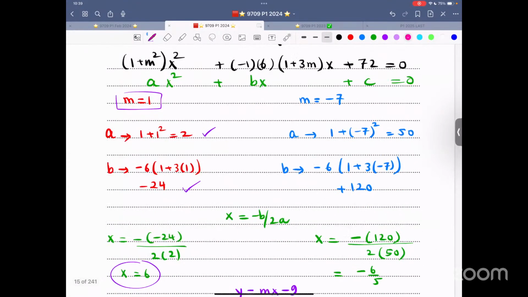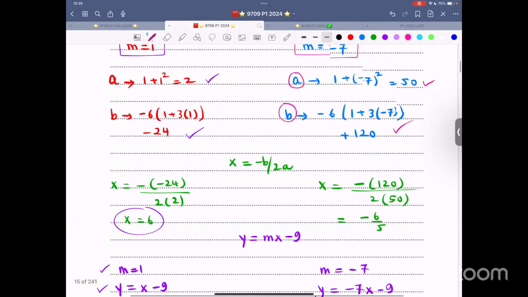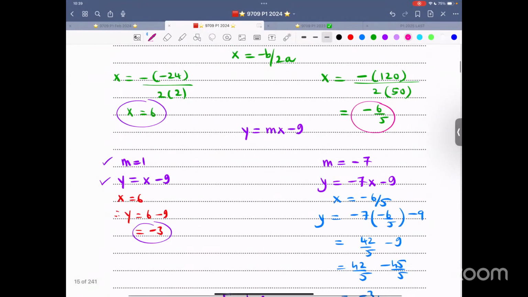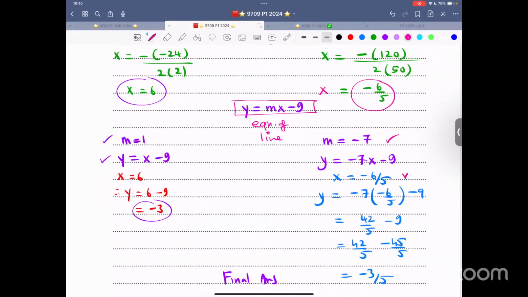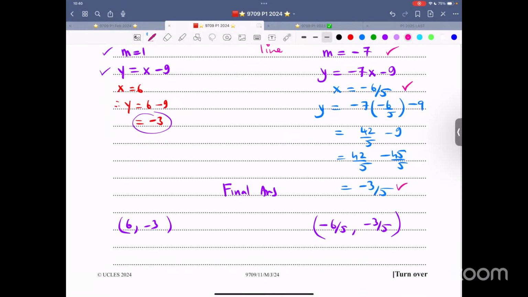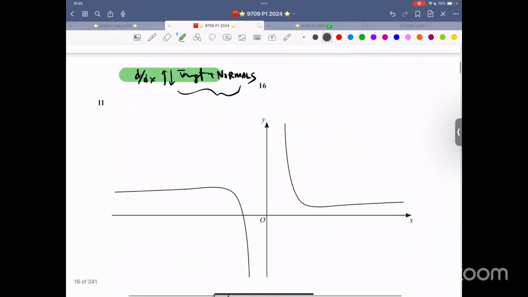Over here, let me repeat the same process. M is equal to negative 7, find a, find b. Apply this thing, find x is negative 6 over 5. This is the equation of the line. This is easier to use to find the y coordinate. Why torture yourself with the difficult equation? M is negative 7, x is negative 6 over 5, y is negative 3/5. Final answer, write it in coordinate form because they were asking for the coordinates.